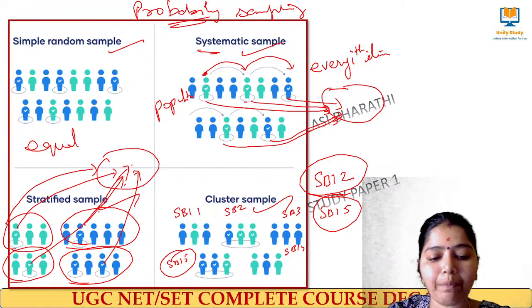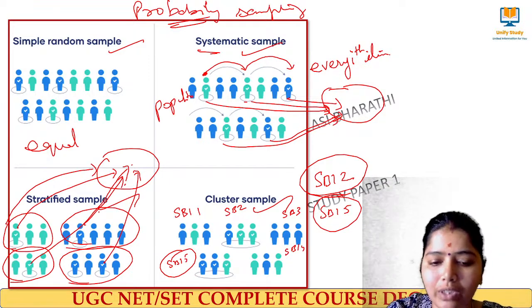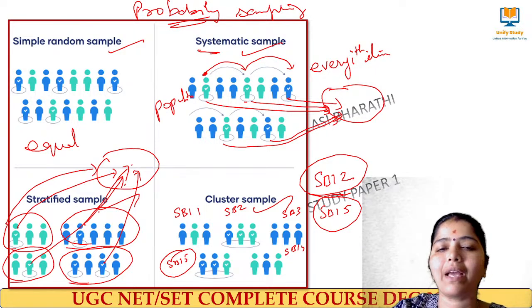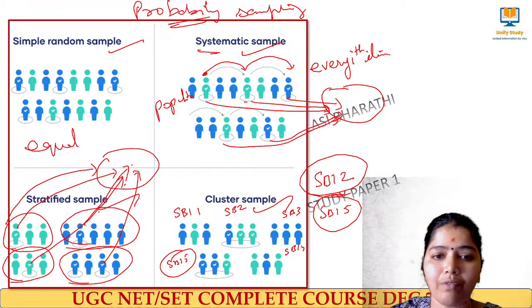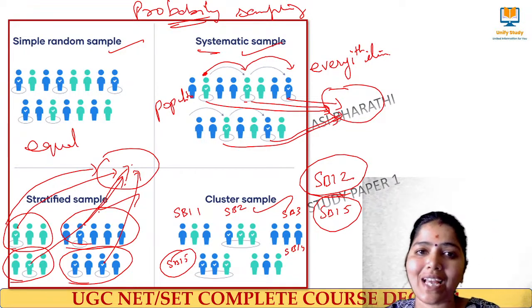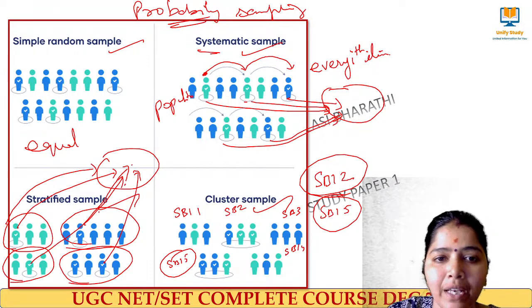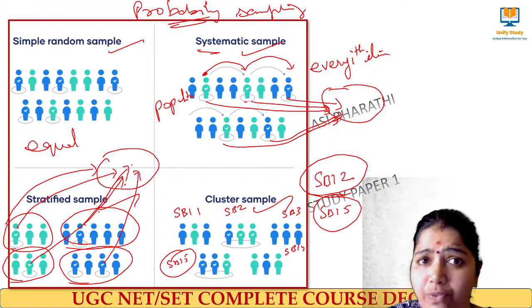In stratified sampling and cluster sampling, the main thing we have to remember is that both use the concept of clusters. Both make the cluster, and from that cluster whom we select matters a lot. For example, in stratified sampling, the population is divided into clusters based on some specific characteristics.